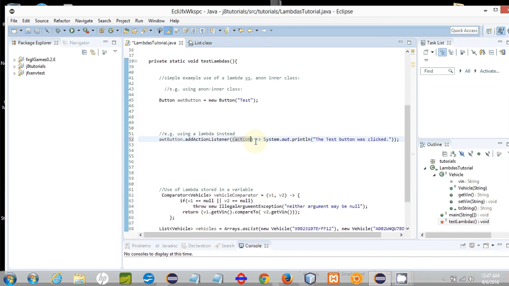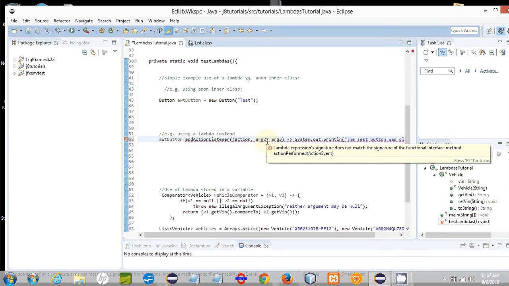So for example, we could have more than one argument. But you don't supply the types of those arguments in the arguments list. You just supply names, a name for each argument, because the compiler needs to know how many arguments there are. You do not list the types of those arguments. The compiler infers the types from the interface itself, from the interface that you're implementing.